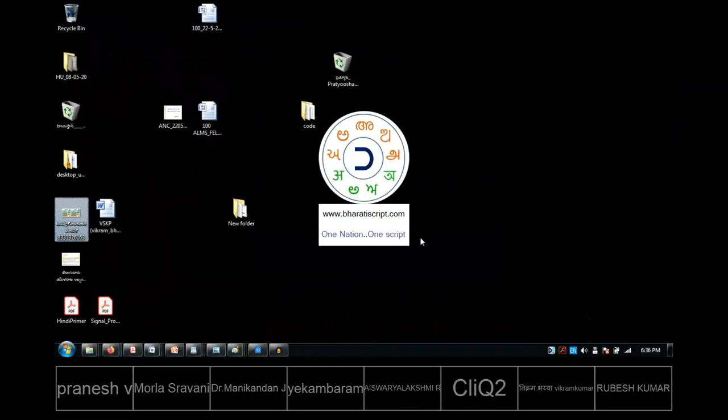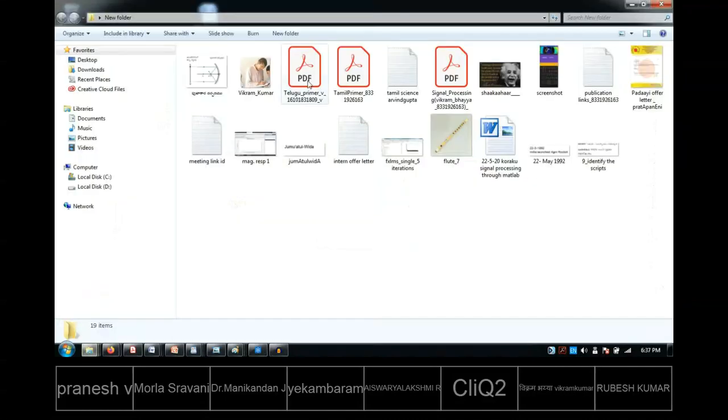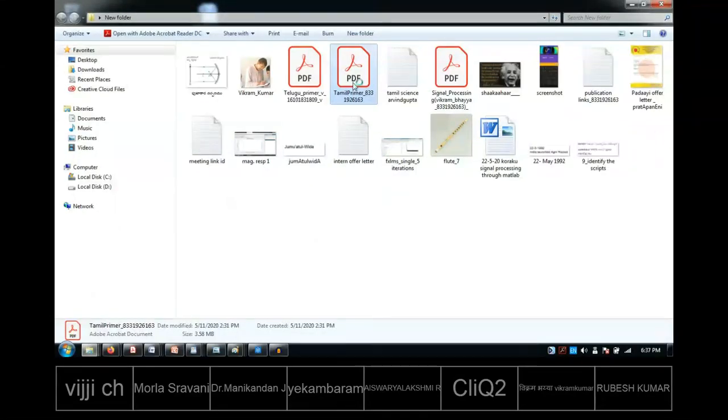So when I say Bharati script, let me open one thing. I am opening a Tamil book. I hope most of the participants are Tamil participants. So this will be very useful, and this has some research prospects also.